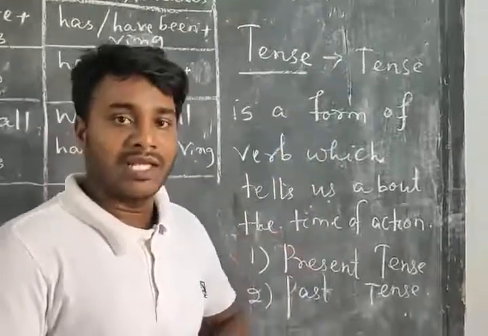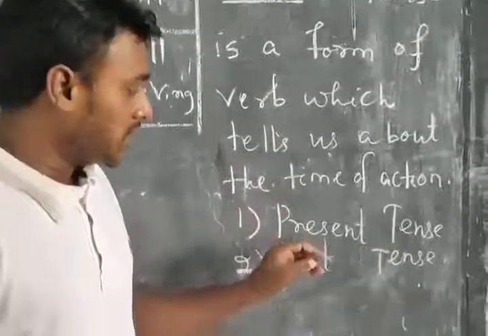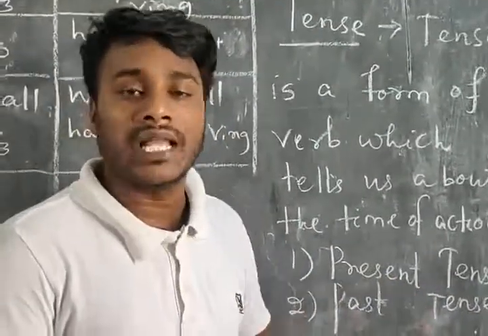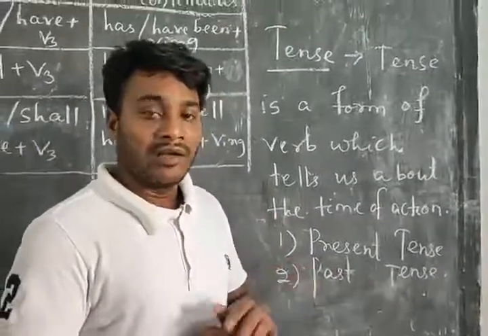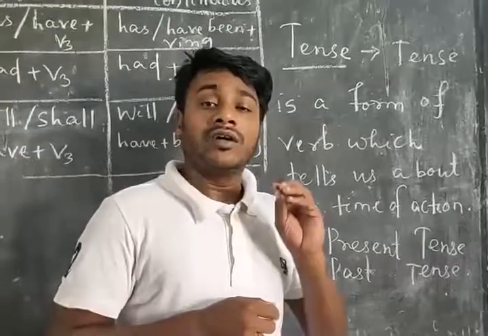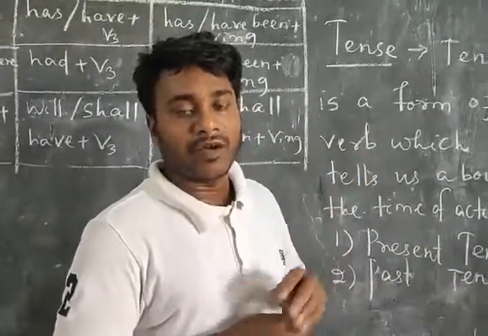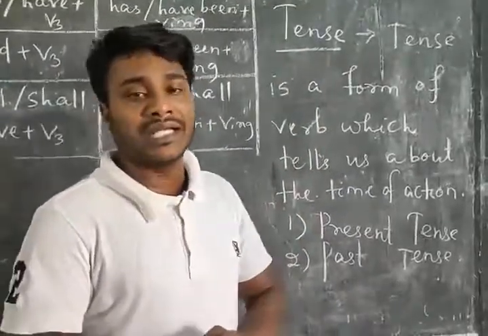In English language, there are 2 types of tense, that is present tense and past tense. But in another language like your Odia and Sanskrit, there are 3 tenses. But due to the lack of forms of verb of future tense or future time in our English language, there is no such future tense.